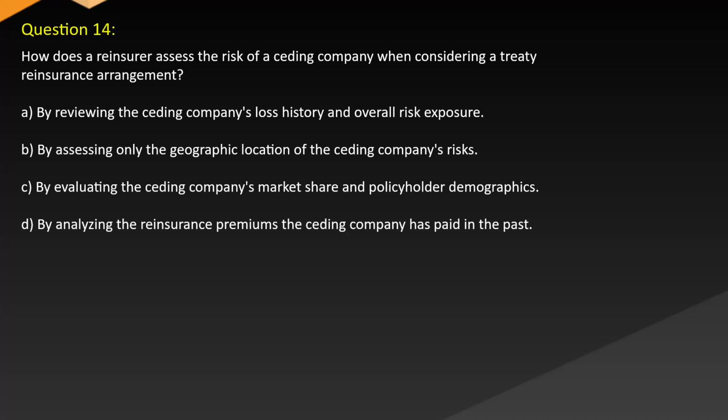Question 14. How does a reinsurer assess the risk of a ceding company when considering a treaty reinsurance arrangement? A. By reviewing the ceding company's loss history and overall risk exposure. B. By assessing only the geographic location of the ceding company's risks. C. By evaluating the ceding company's market share and policyholder demographics. D. By analyzing the reinsurance premiums the ceding company has paid in the past.